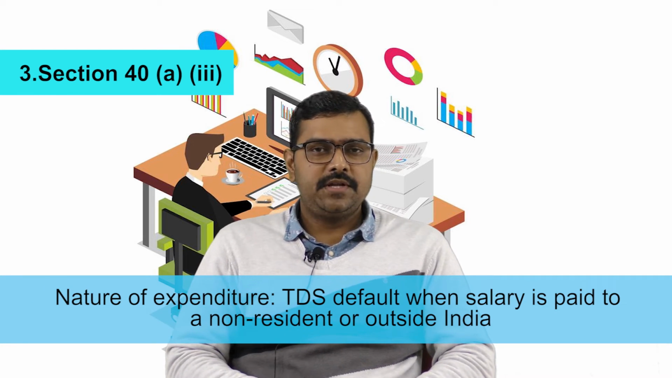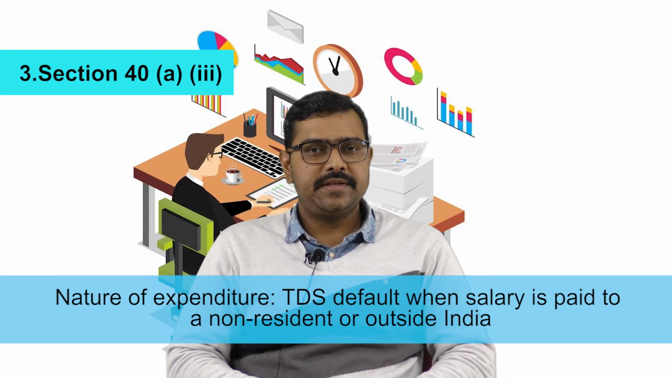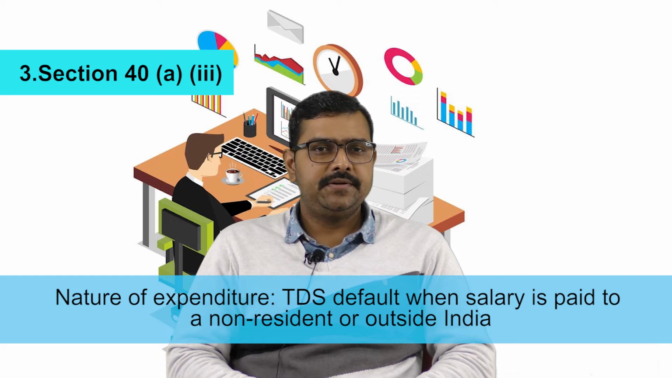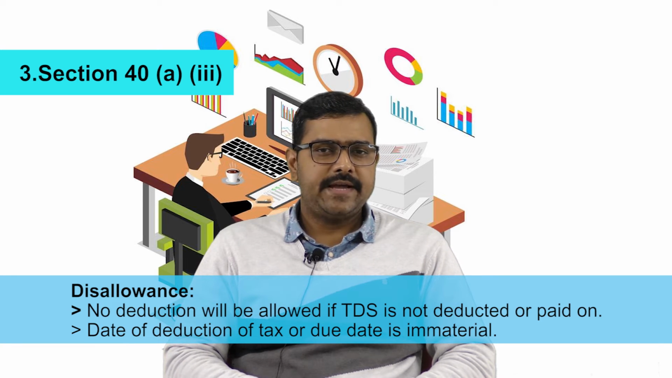Next is section 40(a)(iii). The nature of expenditure covered under this section is TDS default when salary is paid to a non-resident or outside India. Disallowance: no deduction shall be allowed if TDS is not deducted or paid. The date of deduction of tax or the due date is immaterial.